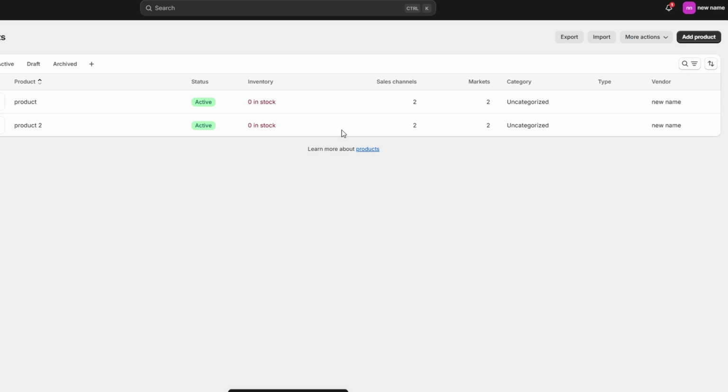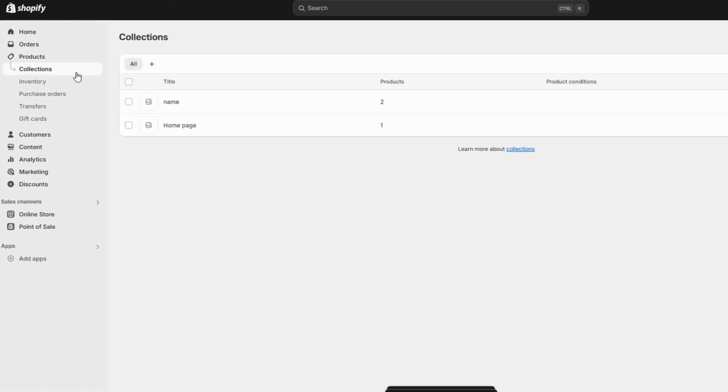Return to Collections to confirm that your products are sorted correctly. You should see products listed under each collection.